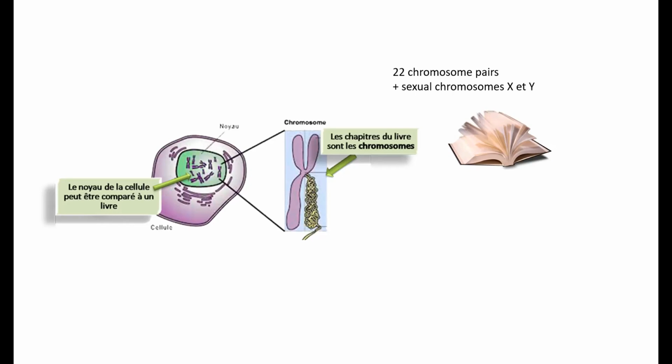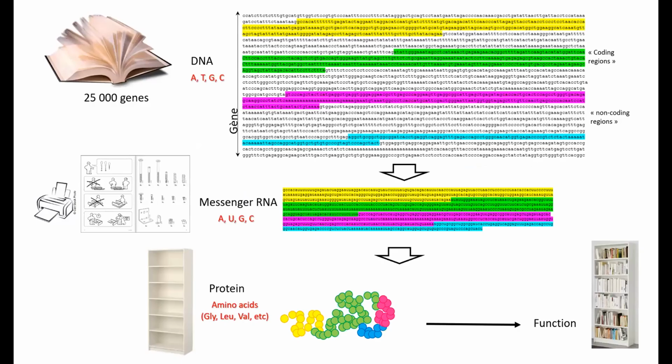Just before going to the consequences of mutation, as Davor told you, we have the human genome here, so you can see all the different chromosomes. You have 22 pairs of chromosomes plus the sex chromosomes, and it's like a big book, or rather several big books, where you can find information that is useful to form proteins and to make the cells function, the neurons but also all the different types of cells in the body.